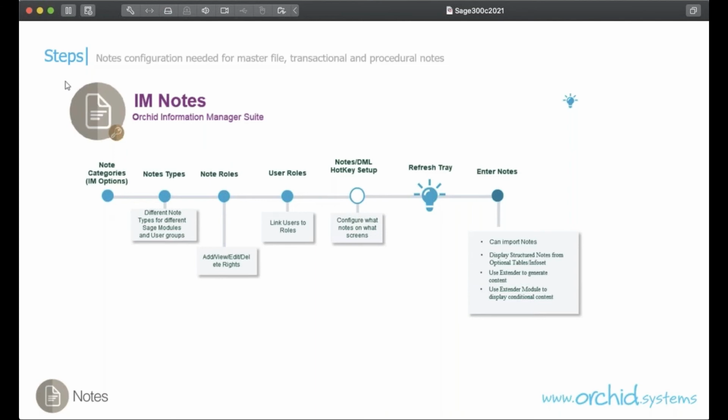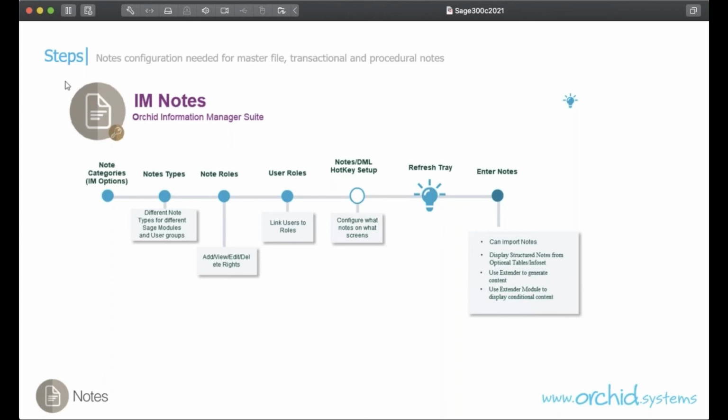Once a user is assigned to a role, you don't need to change that until the requirements change. However, every time you create a new note type, you need to link it to the role. That is a pretty common support question. You have had notes running for a while, suddenly you create a new note type, and sometimes you forget to add that note type to the role. And that even applies to admin.